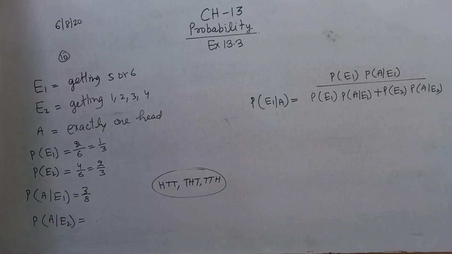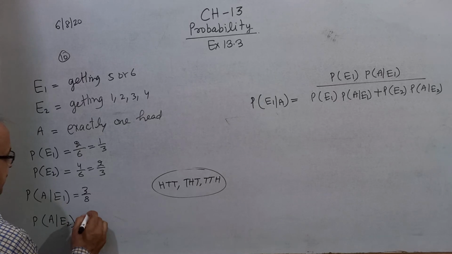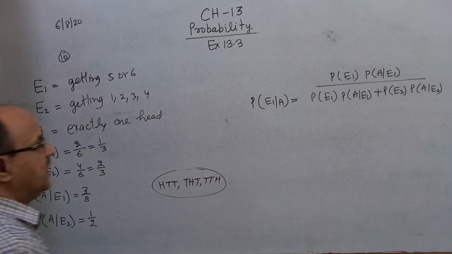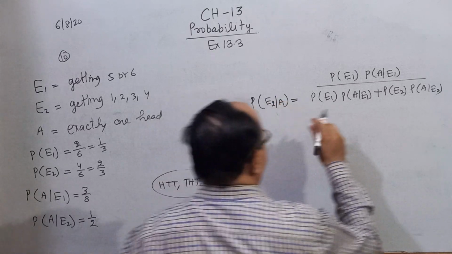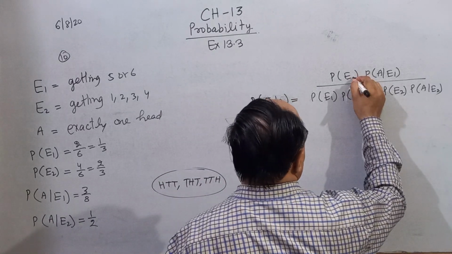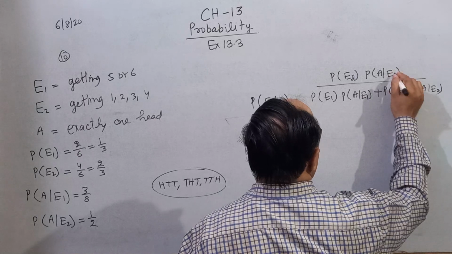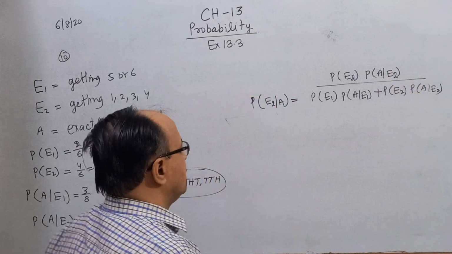And A by E2: we toss a coin 1 time. So what is the probability of coming head? That is 1 by 2. And in this question, we want to find E2 by A. So you have to write here E2. This is the formula.